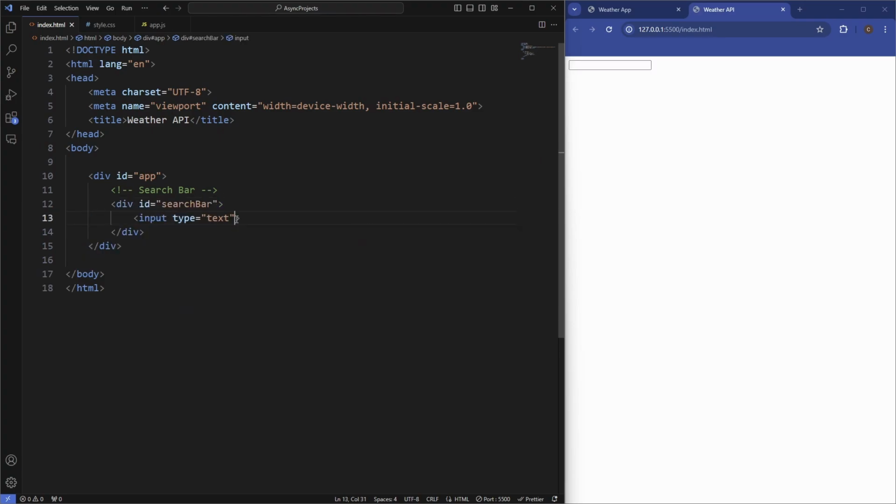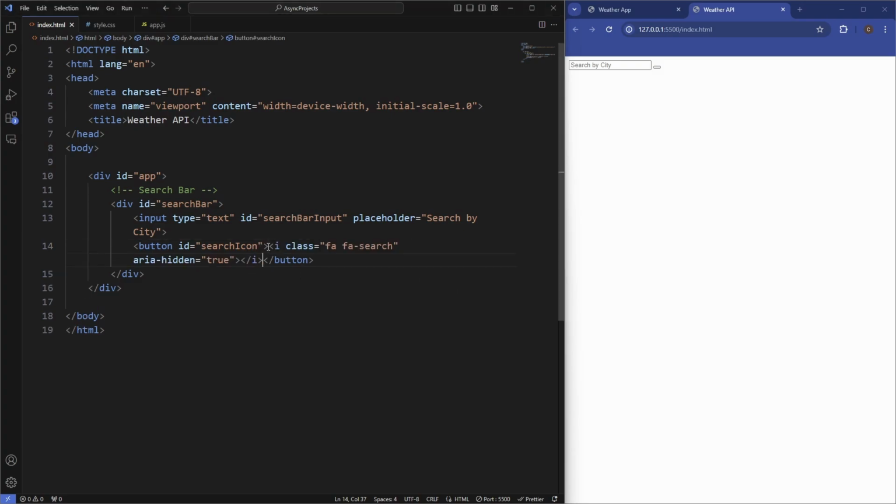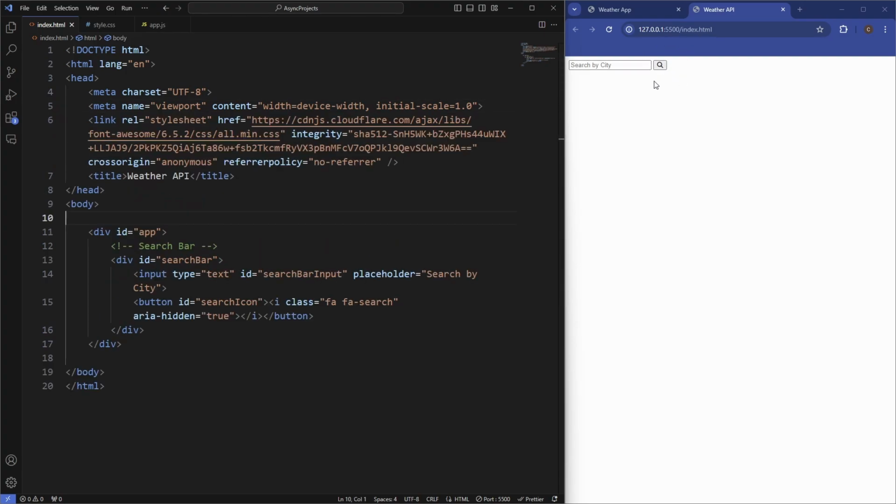And then we're going to have an input, which is going to be the type of text. We're going to have the ID, set that to search bar input, and then we'll just have a placeholder on this: search by city. Underneath that we're going to have our button, which is going to be that search icon. So we'll give this an ID of search icon, and this is going to be an icon which we're actually going to get from Font Awesome. So we'll paste that in here, and then we'll also paste the Font Awesome CDN. So there you go, we get our little magnifying glass now to represent the search bar. So there's the input, so we could type in a city, and now we've got the button to submit the data that we type into here.